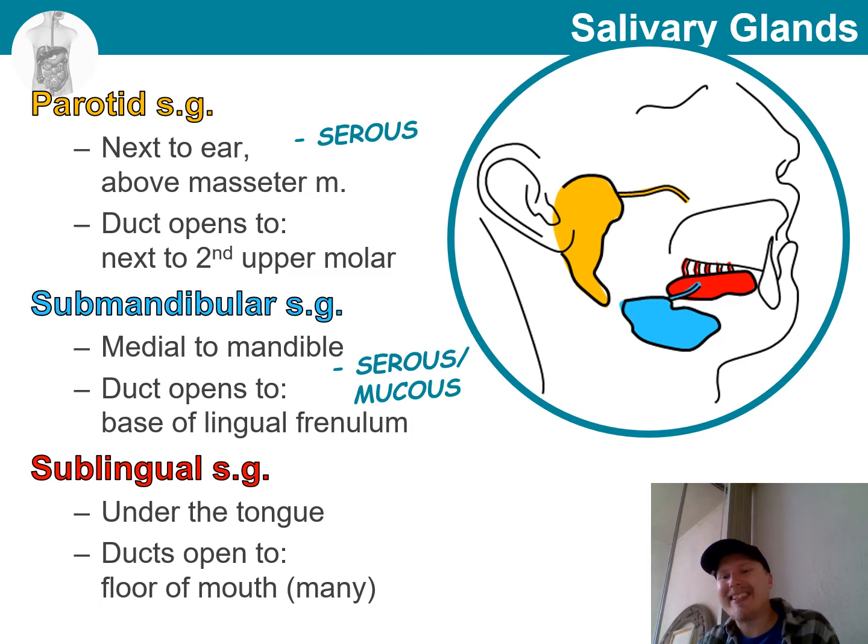Finally, let's have a look at the sublingual salivary gland. As the name suggests, it's located under the tongue. This one opens at several points at the floor of the mouth, and its secretions are mucus.